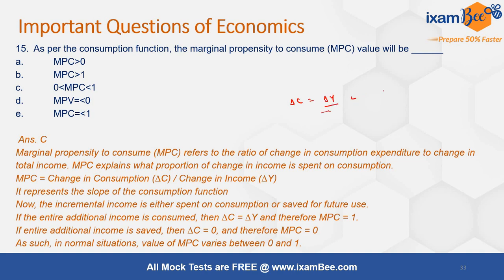Therefore in that scenario your marginal propensity to consume would be equal to 1. And the other thing could be that your entire income is saved. In that case your change in consumption is 0, and this implies your marginal propensity to consume would be equal to 0. So these are the two extreme situations possible. So in normal conditions, the marginal propensity to consume varies between 0 and 1 only. So the right answer is answer C.